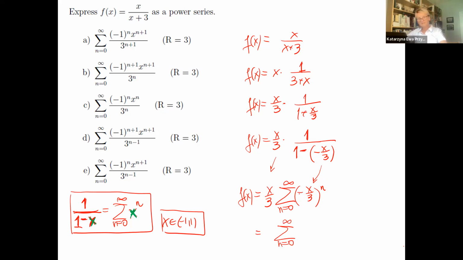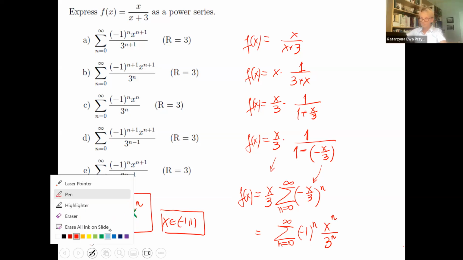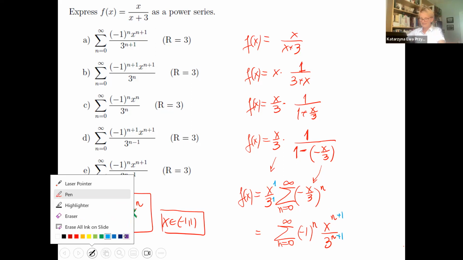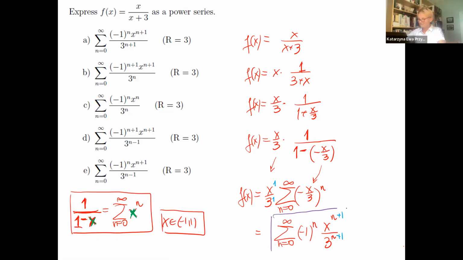We have negative x over 3 to the power of n, (-1)^n x^n over 3^n. And in front, we have x to the power of 1 and 3 to the power of 1. We can put +1 behind sigma, because that's the powers. And this is the final answer. That's the power series representation.